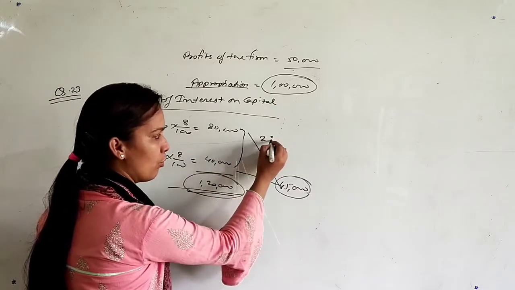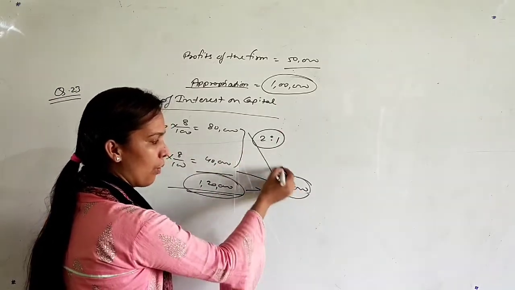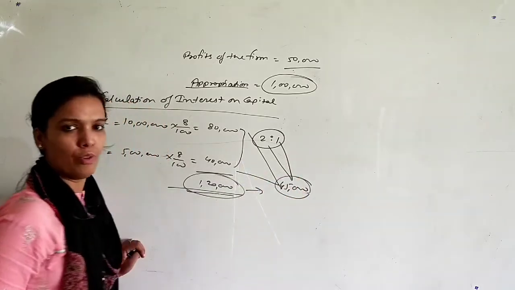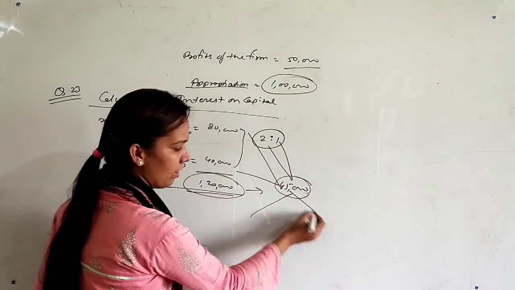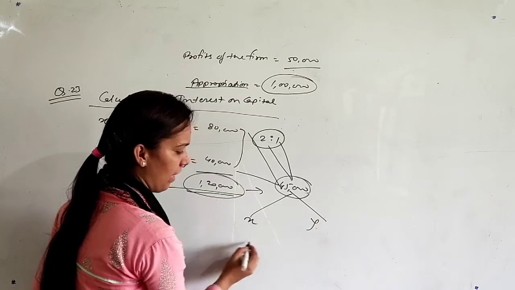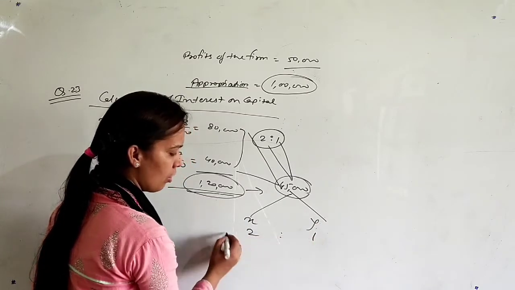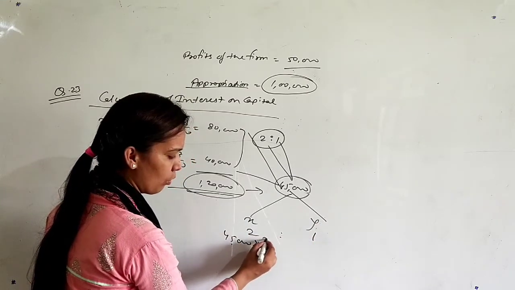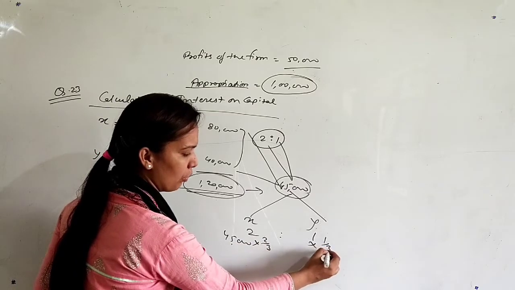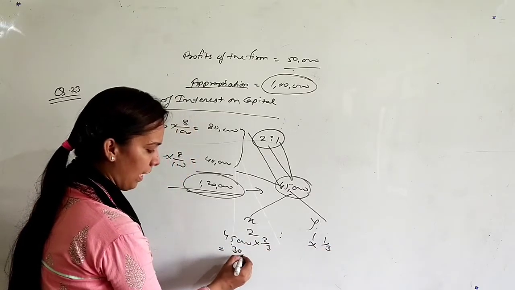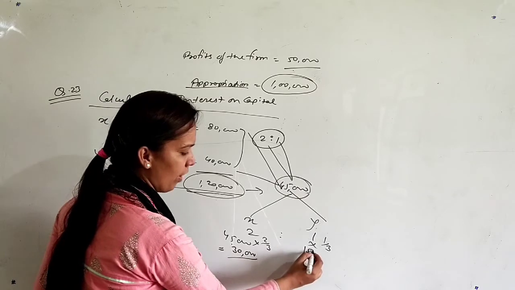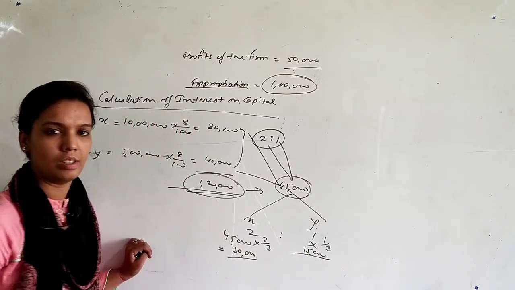It is 2:1. So we will distribute our profits in the ratio 2:1. So 45,000 multiplied by 2/3 and multiplied by 1/3. So for X it will be 30,000 and for Y it will be 15,000.